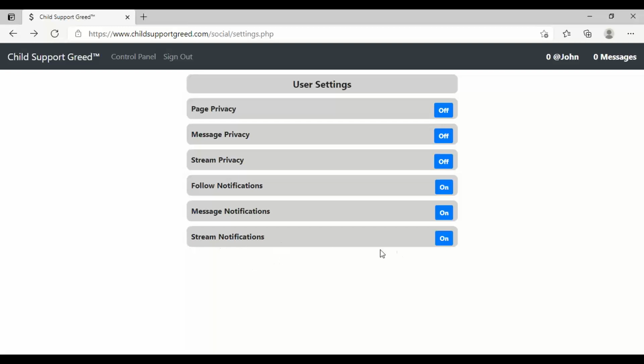And last but not least, stream notifications. If these are turned on, if somebody sends a message to your stream or your page, you will also get an email about that. And so that's what these settings are. If anybody wants some additional settings added or something changed, let me know and we'll work on that. But this is literally a fully functional miniature social network, if you want to call it that.